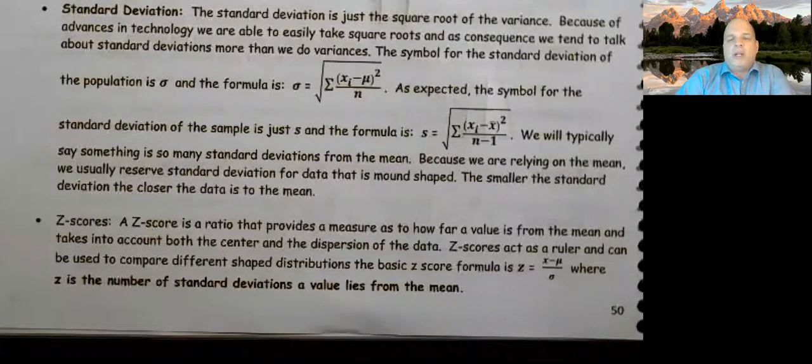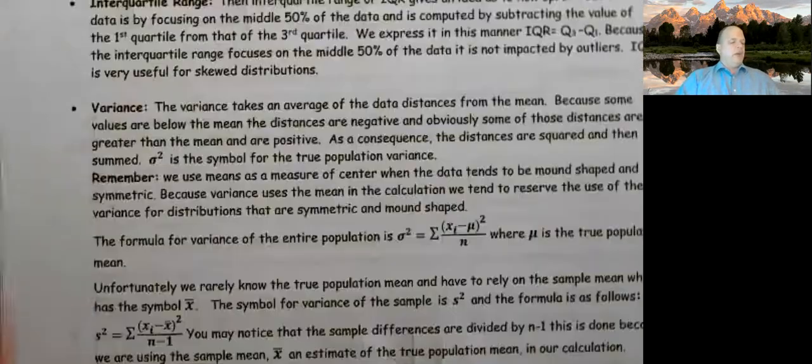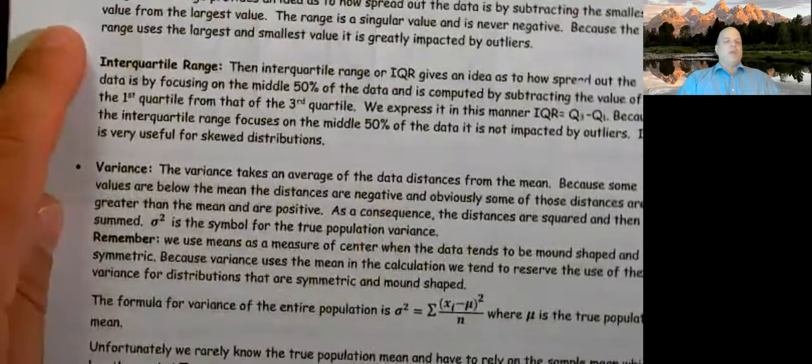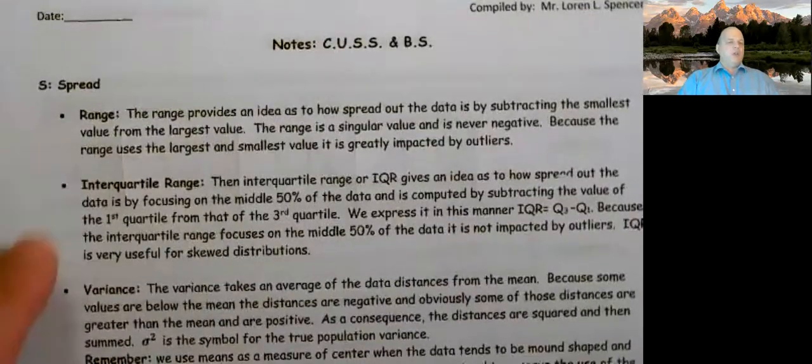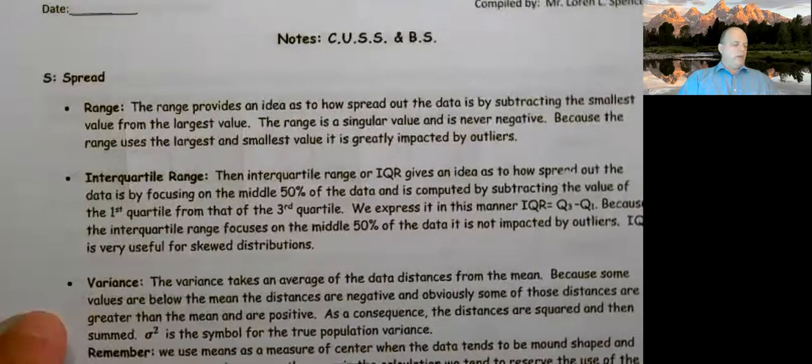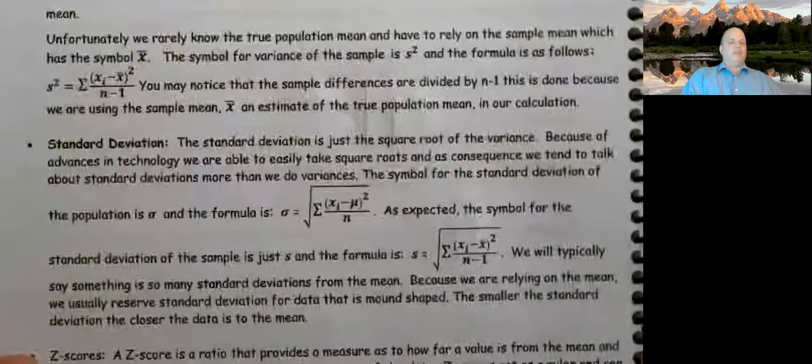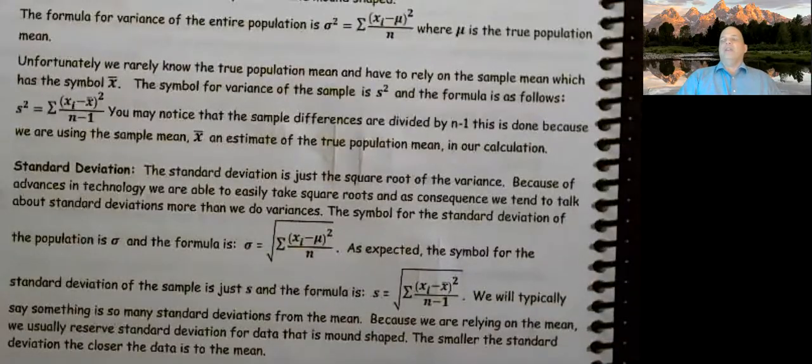You haven't learned what it is or how to use it yet. You will, but I want you to know that these are your measures of spread. So measures of spread are your range, your interquartile range, your variance, your standard deviation, and then lastly, your z-scores.